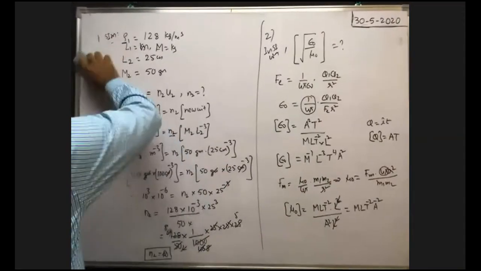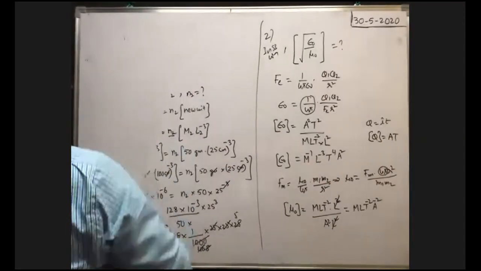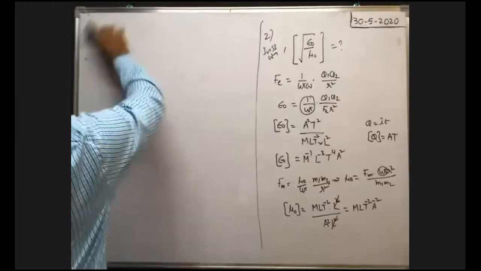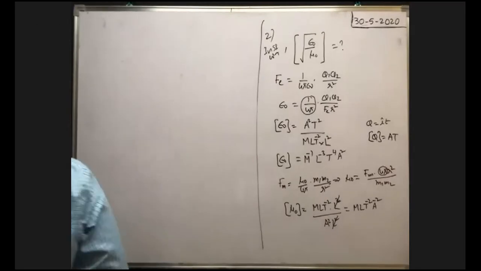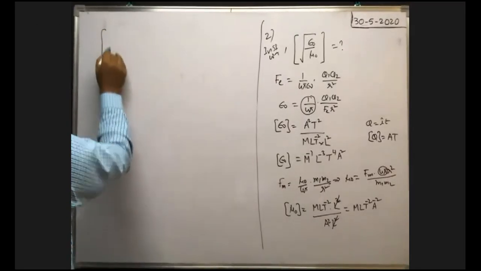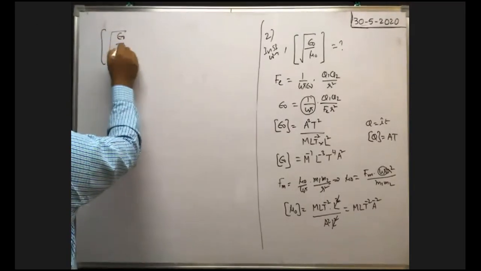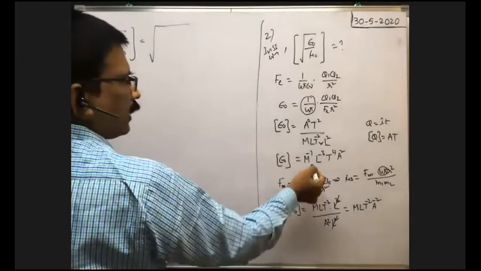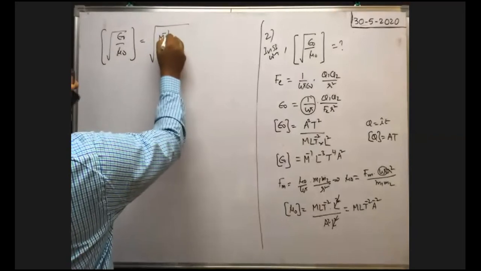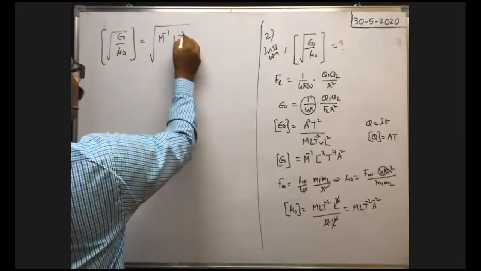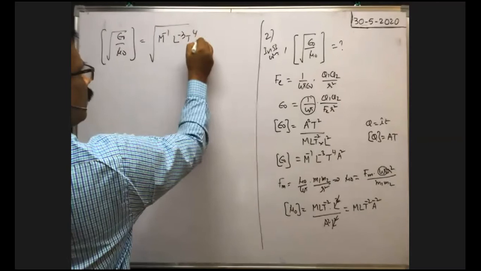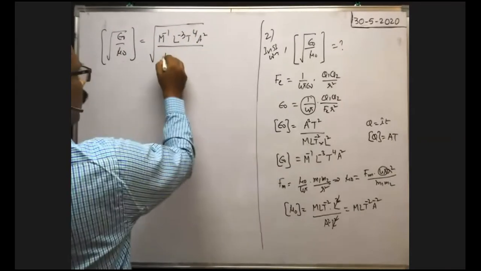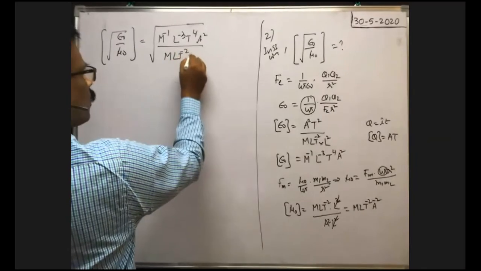Now we substitute the two values. Therefore, the dimensional formula of root of epsilon naught by mu naught is the root of the epsilon naught dimension formula, M inverse L to the power of -3 T to the power of 4 A square, divided by the dimension formula of mu naught, M L T to the power of -2 A to the power of -2.